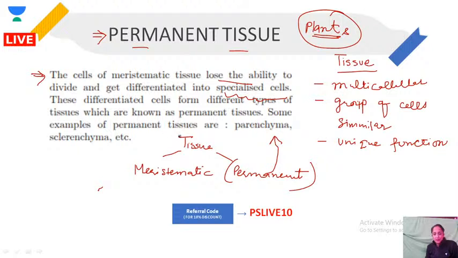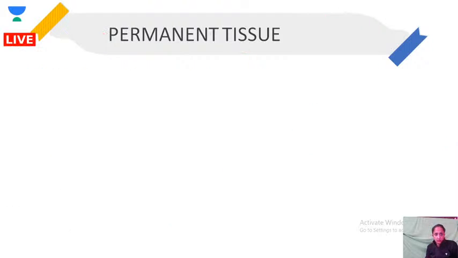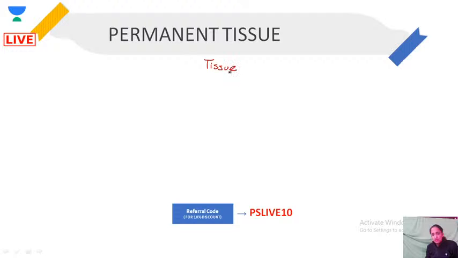And some examples of permanent tissue are parenchyma, sclerenchyma, etc. On the next slide, I will explain quickly what I am talking about. Okay, so again, in plants we have tissue. Broadly, we divide tissue into meristematic and permanent.